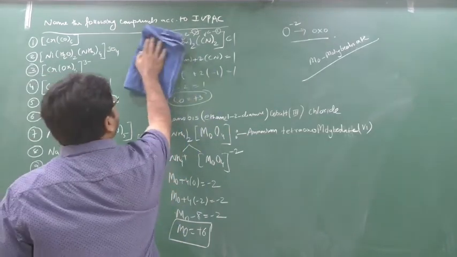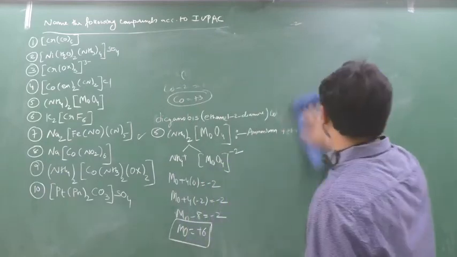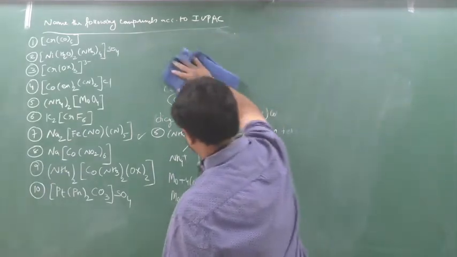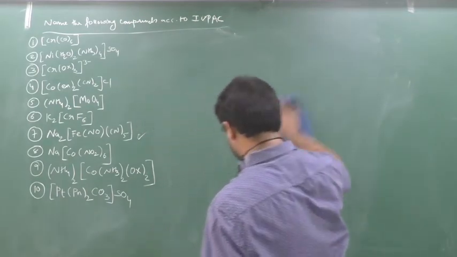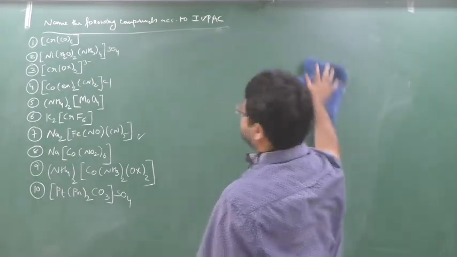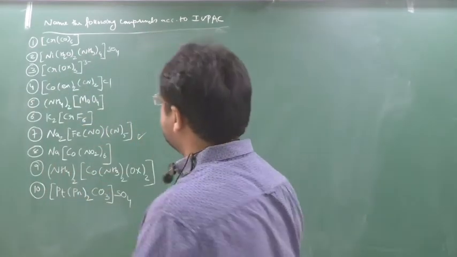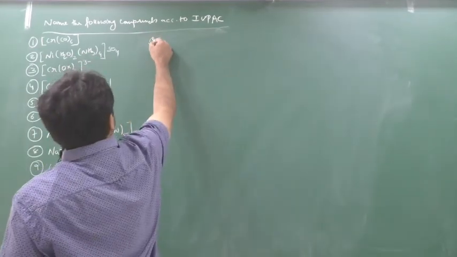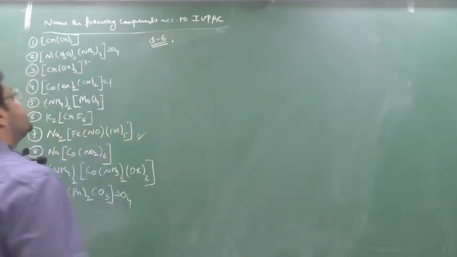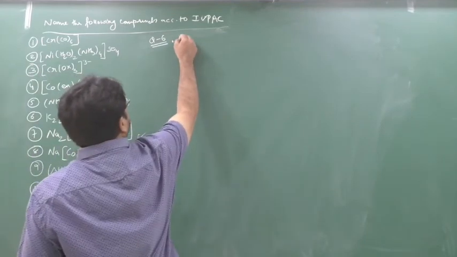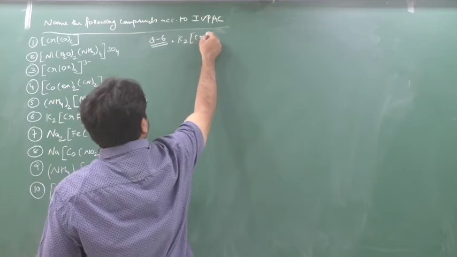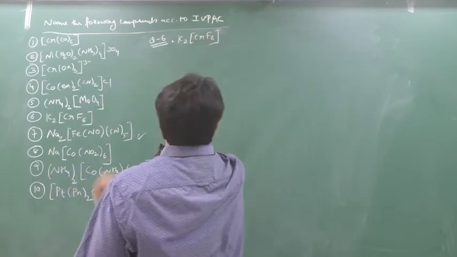Chalo. Next, question number 6. Question number 6 says K2CrF6. Clear?